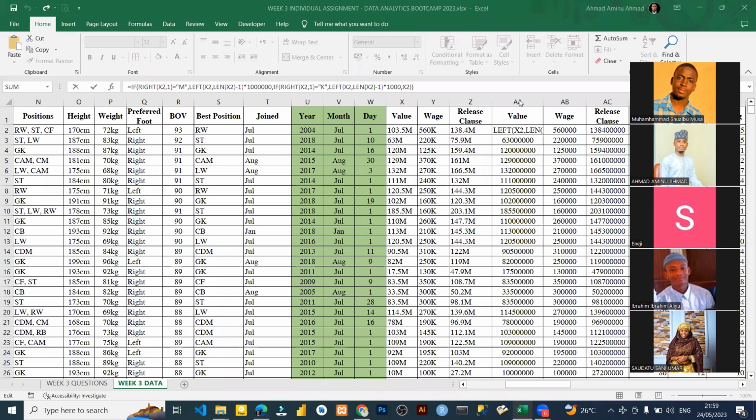No, you don't need to copy your data that you want to paste in a separate column. You don't need to do that. Yeah, time of submission is over. If you didn't submit it, then you are going to see 0.